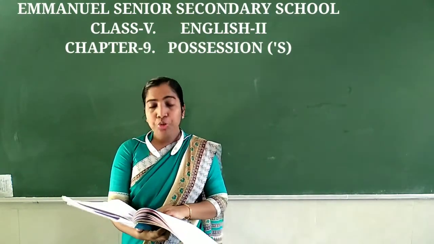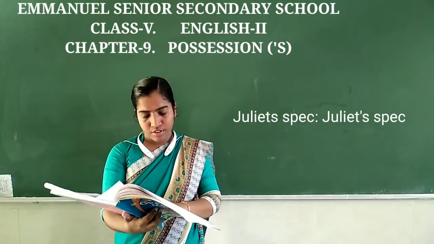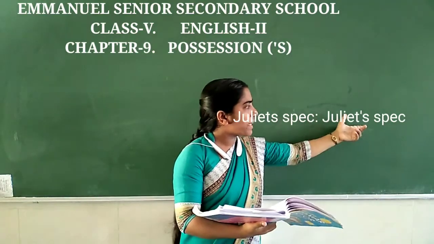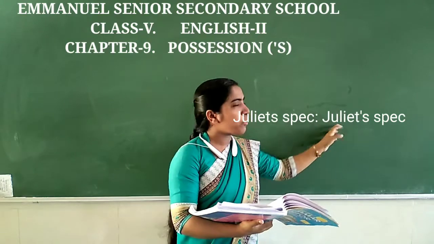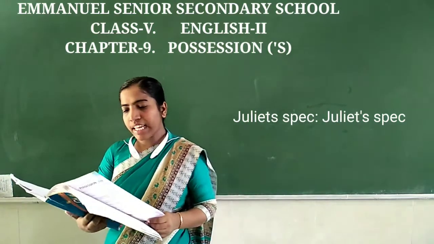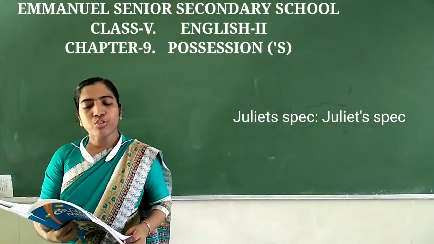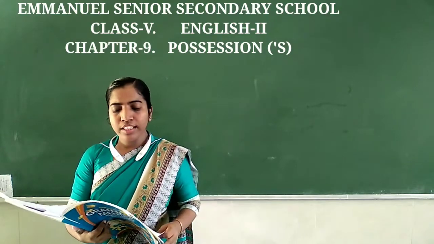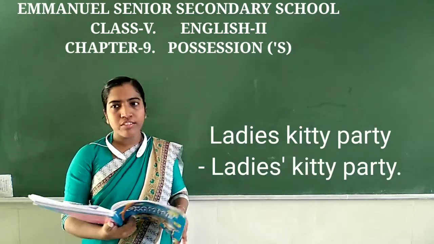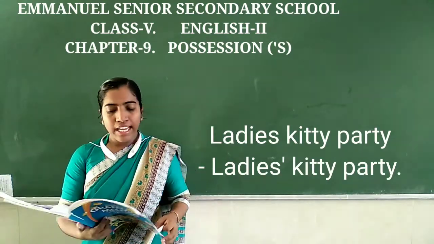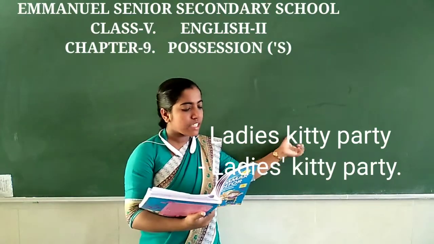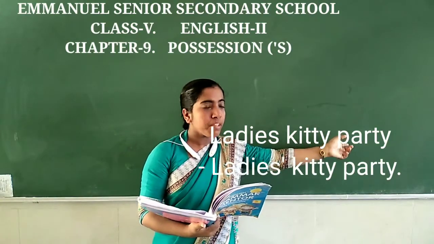Next. Juliet specs. So Juliet का T के बाद आपको S लगाना है. And another example, let me tell you, come to the sixth one. Sixth one एक plural form है, and it is ladies kitty party.